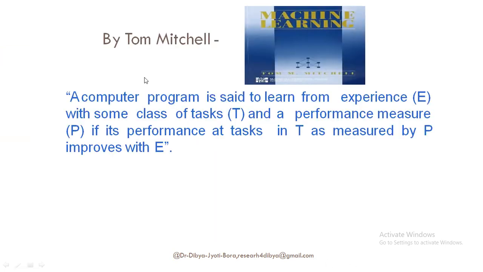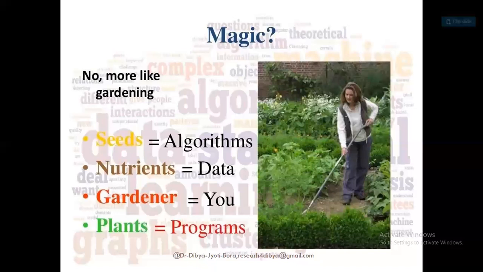There's a famous book, Tom Mitchell's Machine Learning. He defined that a computer program is said to learn from experience E with some class of tasks T and a performance measure P if its performance at tasks in T, as measured by P, improves with E. It means that every time, with experience, it improves its performance. So you see, is it magic? No, it's more like gardening.